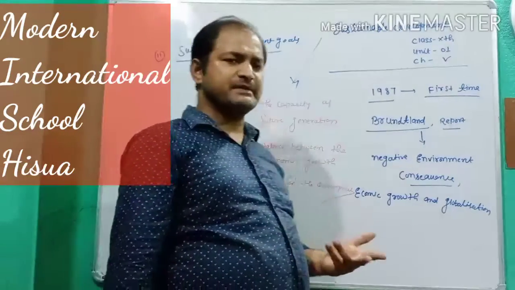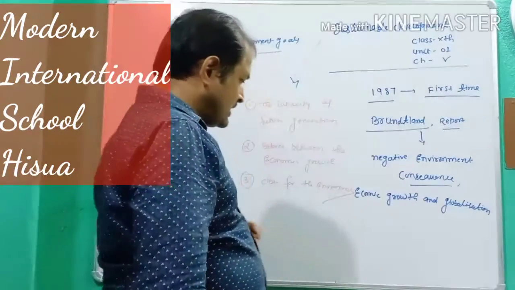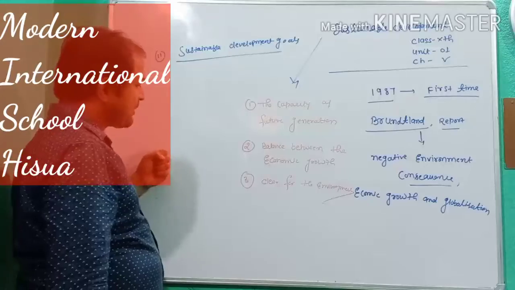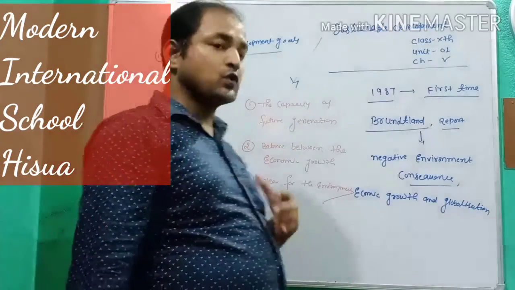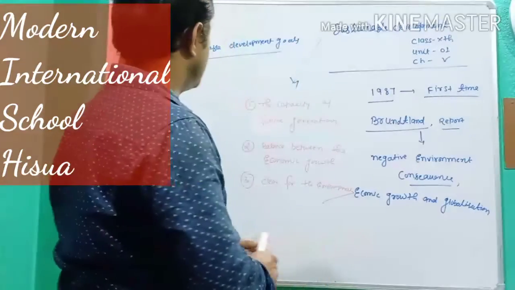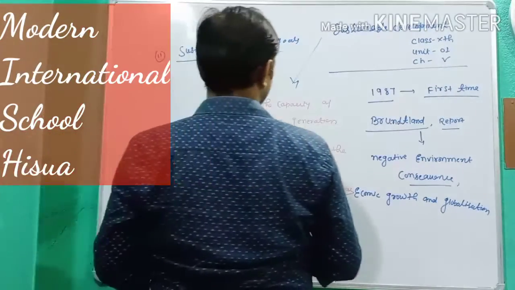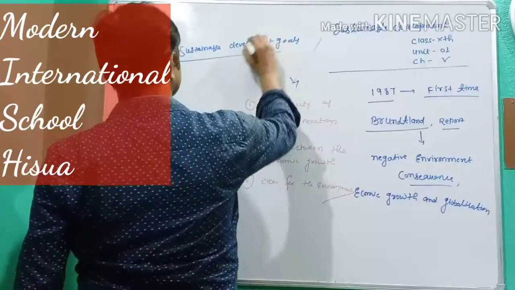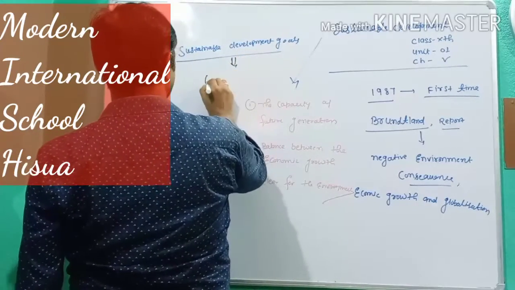My dear students, the second topic: what are the sustainable development goals? Sustainable development goals are also known as global goals.